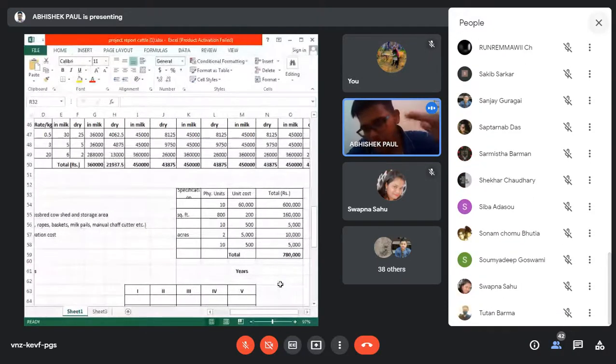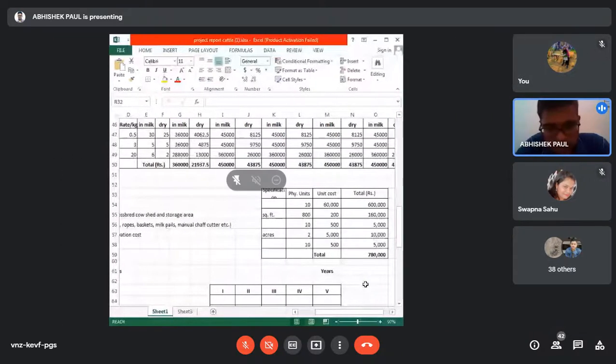So for building, you need to know the space requirement for each and every animal. How much area is required for any individual animal? Indoor space, meaning if you are keeping the animal under an intensive housing system, how much area should one provide? 3.5 square meter.